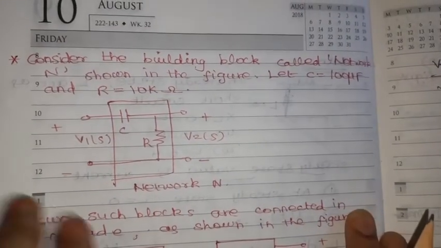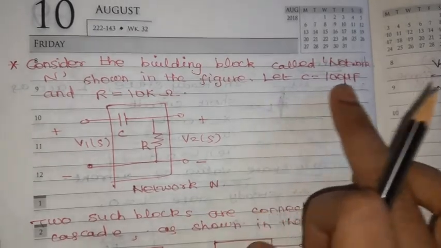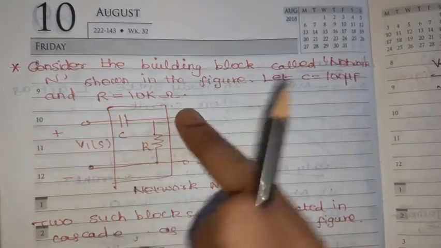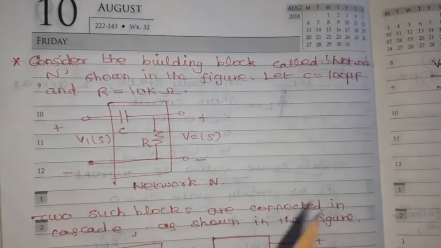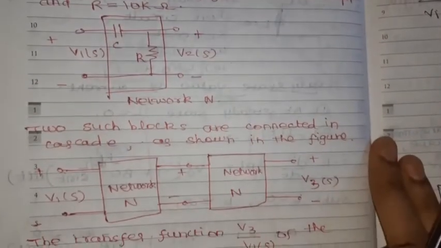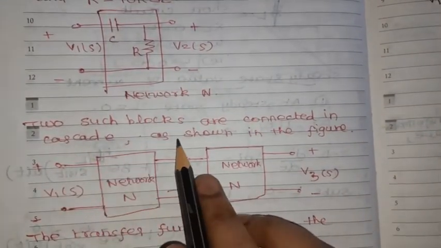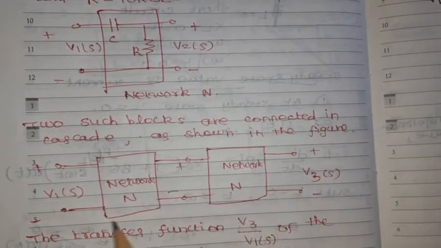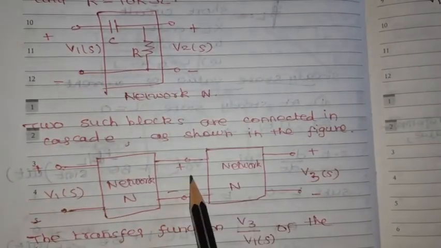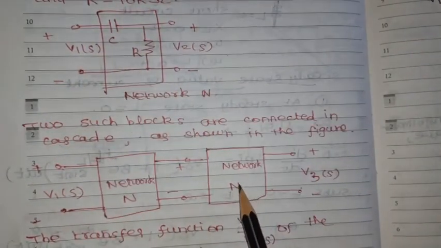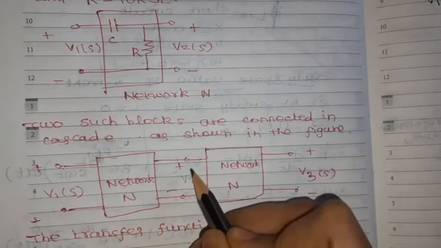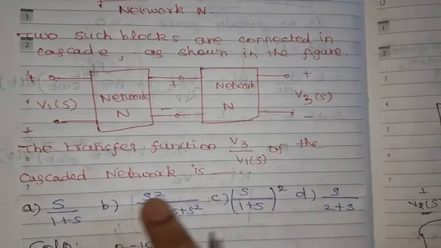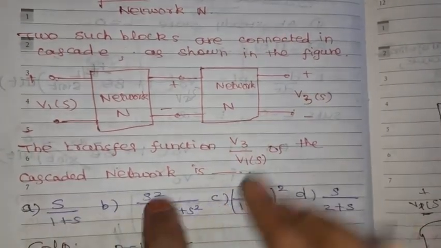So, next problem, consider the building block called network N shown in the figure. Let C equal to 100 microfarad and R equal to 10 kilo ohm. This is the network given, a series RC circuit. Two such blocks are connected in cascade as shown in the figure. This is V1 and V2 of this network. Again the same network is connected here, V2 of S, here V3 of S. We need to find out the transfer function V3 of S divided by V1 of S of the cascaded network.